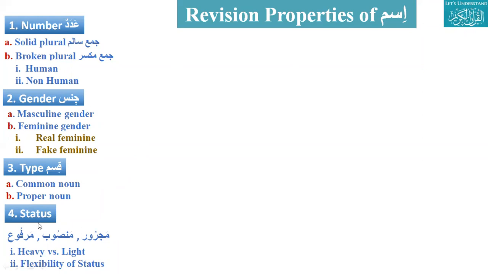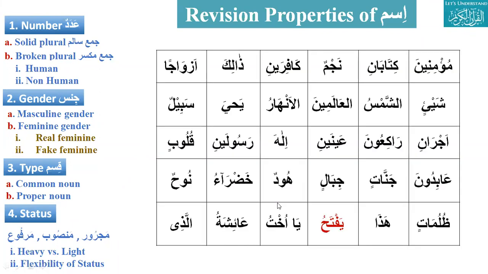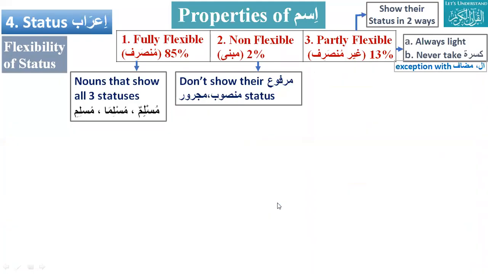Then we started with the status. There are 3 statuses: marfu, mansub, and majroor. And they can be heavy or light. For the heavy and light, yesterday we discussed this.